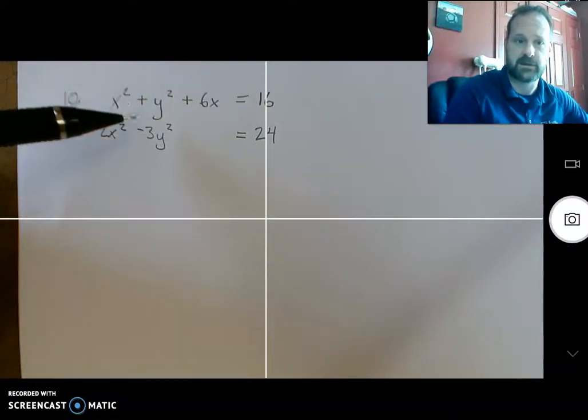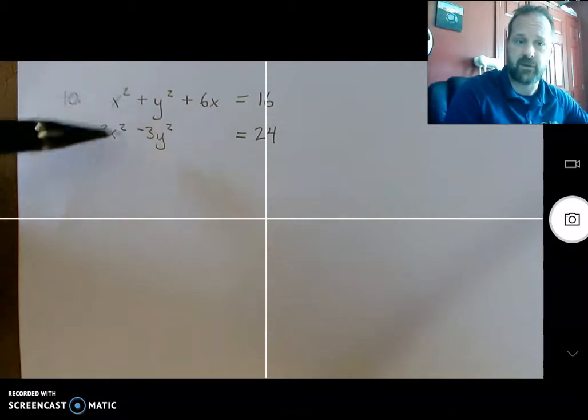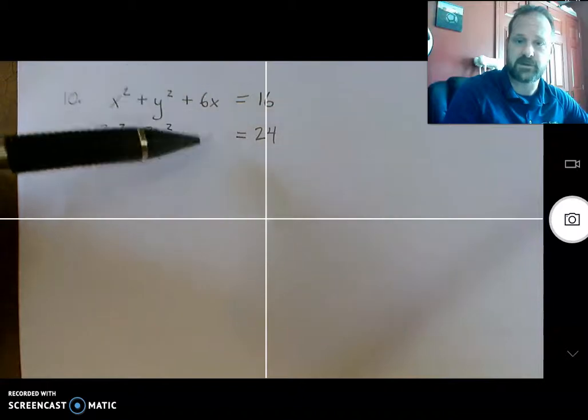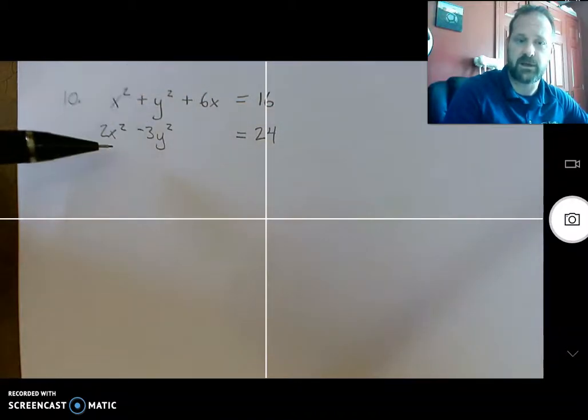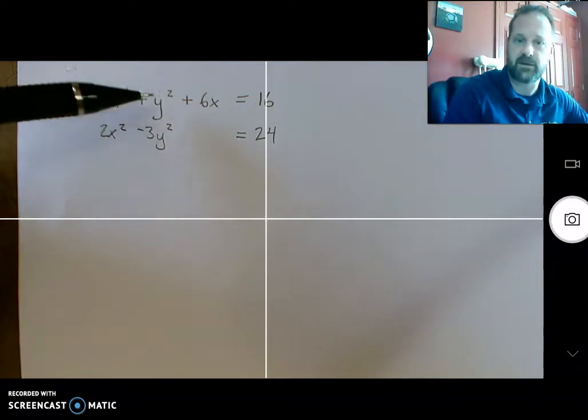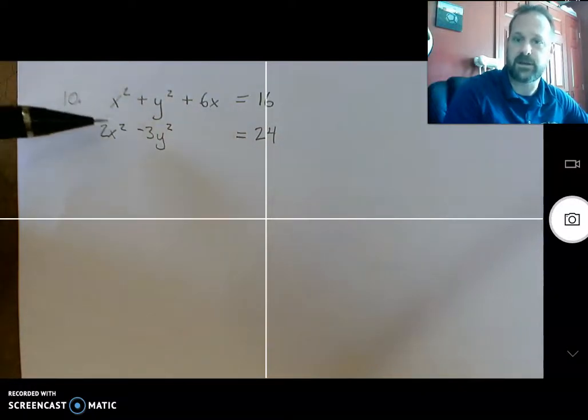But this is quite nice right here, or quite nice right here, whichever variable you want to cancel. Maybe not. You got to think this through. This is the strategy of which one do you cancel? Because if you cancel the x's here, okay, that's great, but you're still left with the 6x. So you have to make sure you're careful on which one do you cancel. So on this one, I want to cancel out y, because if I cancel out y, then I'm left with all x terms.